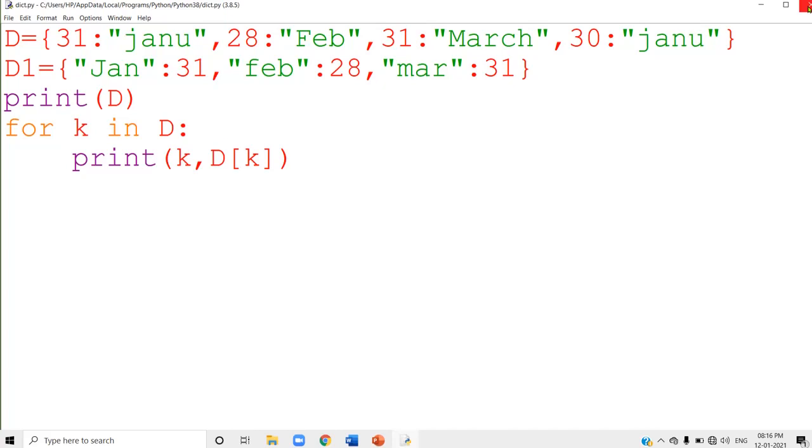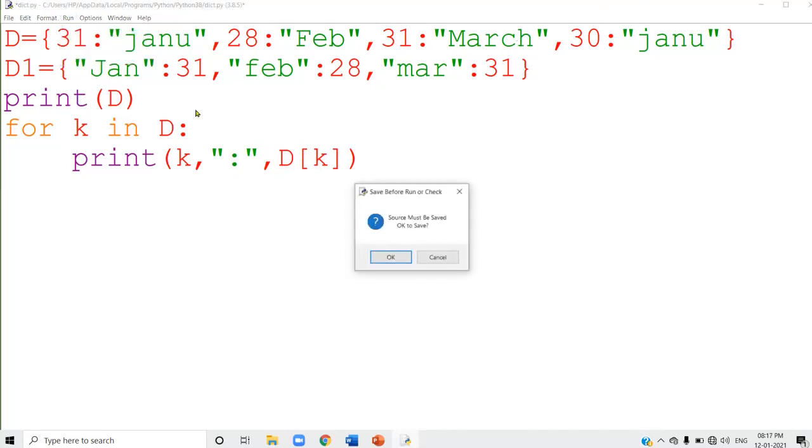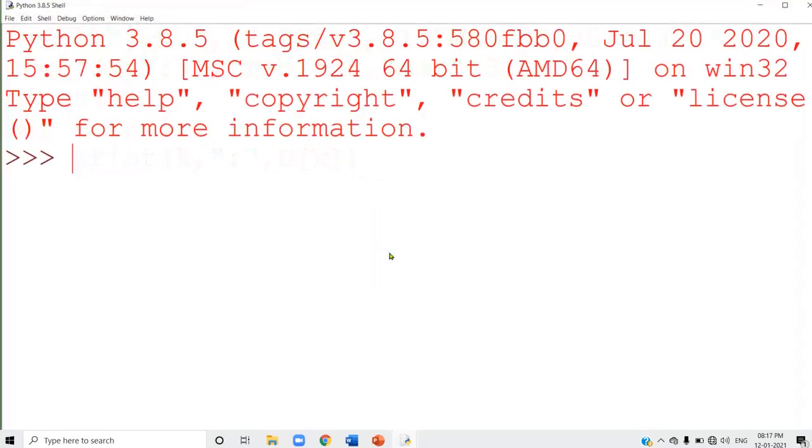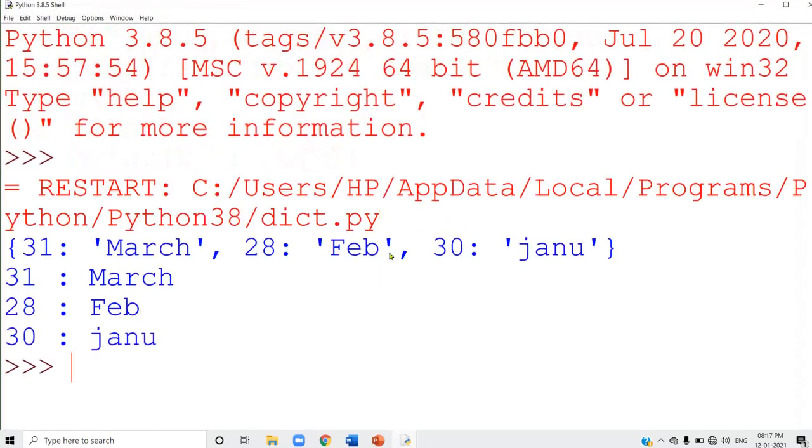Okay, so you can write it this way. Say, I'm going to write in double quotes, colon, comma. So a colon will be displayed there in between key and value. Yes, it will be displayed like this. That is all about that.